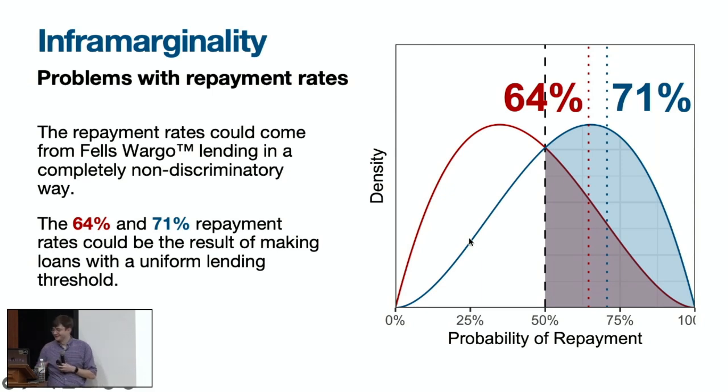Oh, okay, great. So you can even imagine modifying this example to lower the threshold for the blue group so that now the outcome test is actually telling us that lenders favor the red group applicants when in fact exactly the opposite is happening. So this phenomenon is known as inframarginality, since the repayment rate is a function both of the marginal lending threshold that the bank is using to make its decisions, as well as the whole distribution of risk. And unfortunately, this is not just a theoretical possibility. It comes up quite a lot in practice, as we'll see a little later in the talk.